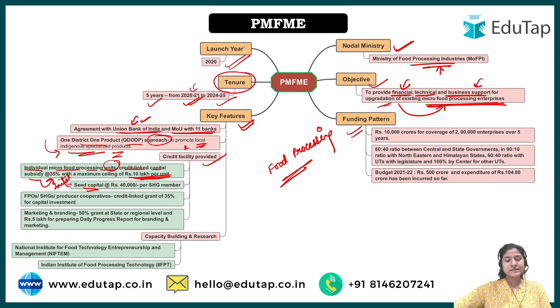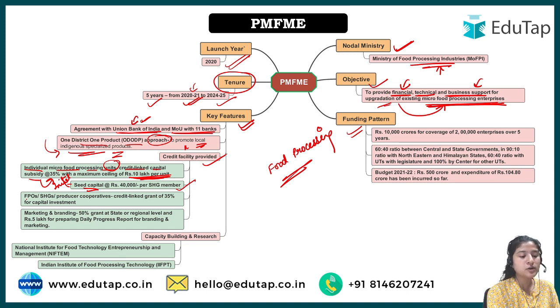So what is SHG? SHG means self-help groups, right? As the name suggests, they are self-helping groups. Many people come together to help each other. That is the main function. And now it has been institutionalized in a broader way, and it is also being used for funds by the government. So SHG members can get 40,000 per SHG member under this particular scheme.